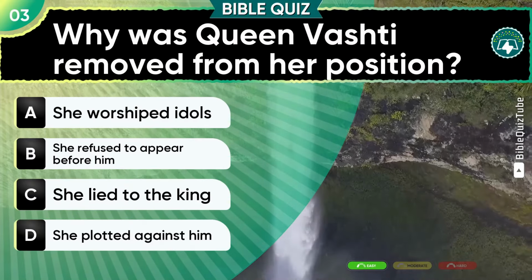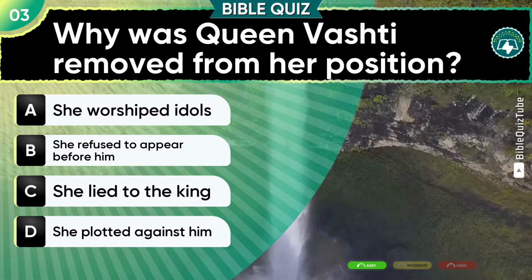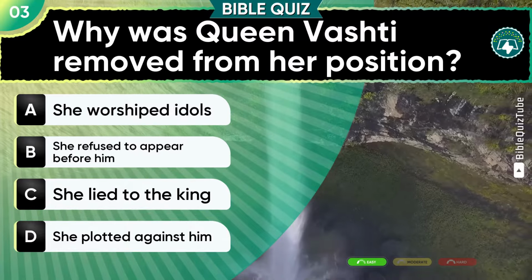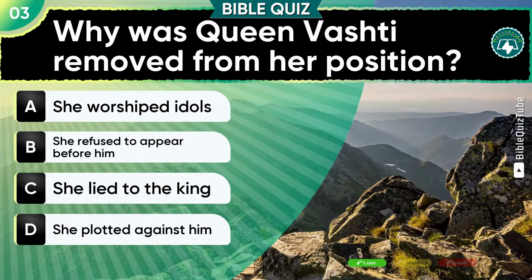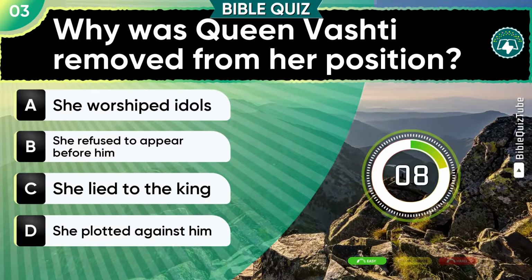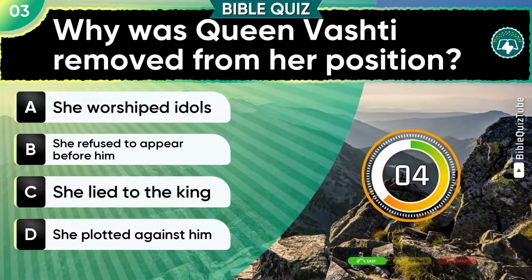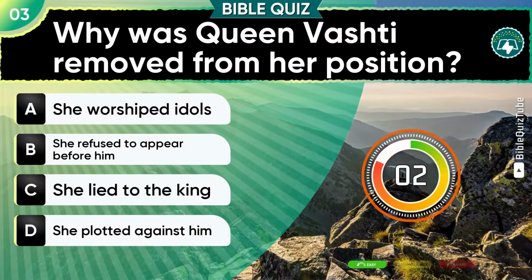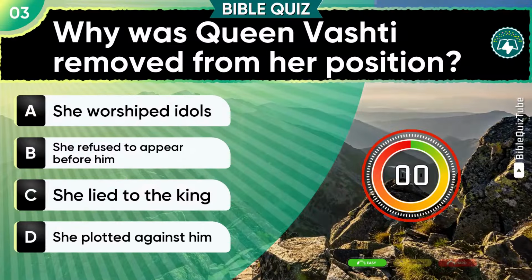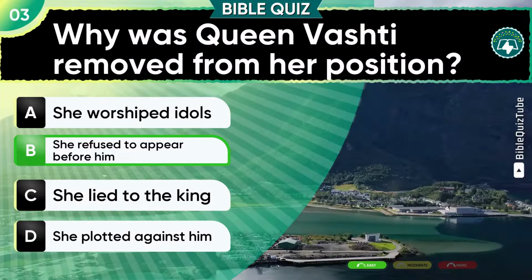Question 3. Why was Queen Vashti removed from her position? A. She worshipped idols. B. She refused to appear before him. C. She lied to the king. D. She plotted against him. You got it correct. B. She refused to appear before him.